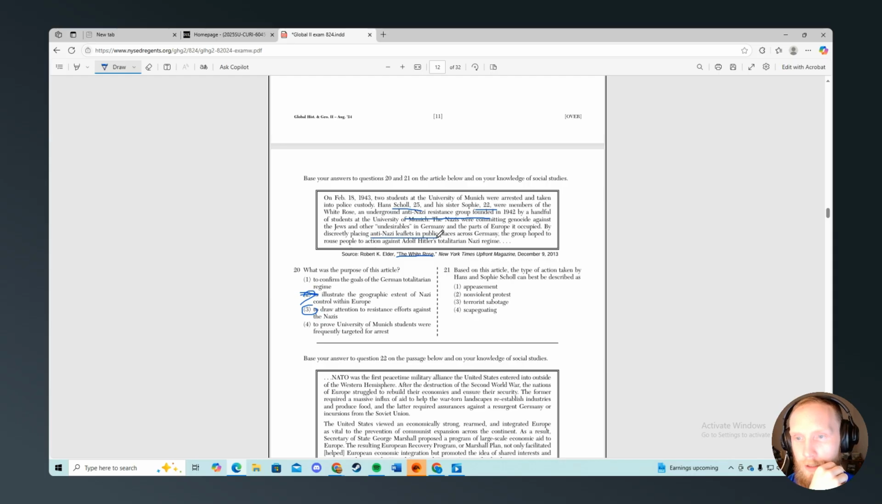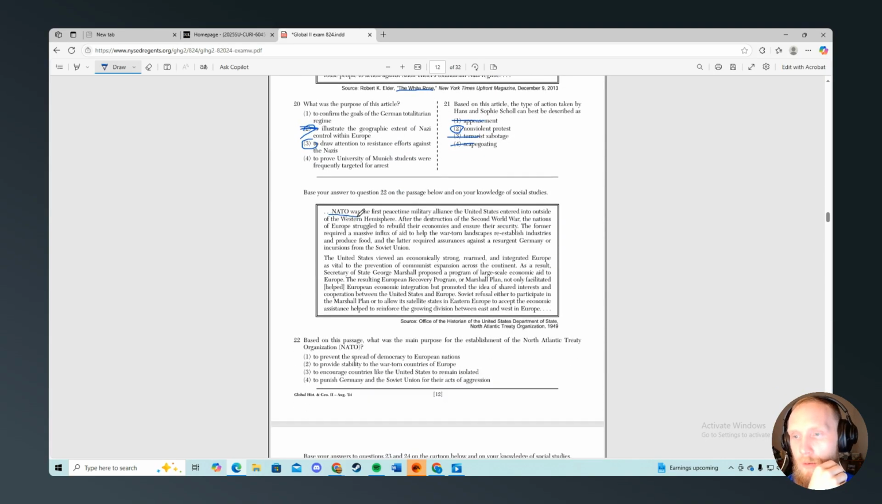They were placing leaflets in public places. I think it's a non-violent protest. It is not terrorist sabotage, it's not scapegoating, it's not appeasement. NATO. Based on the passage, what was the main purpose of the establishment of NATO? We already know what NATO was meant to do.